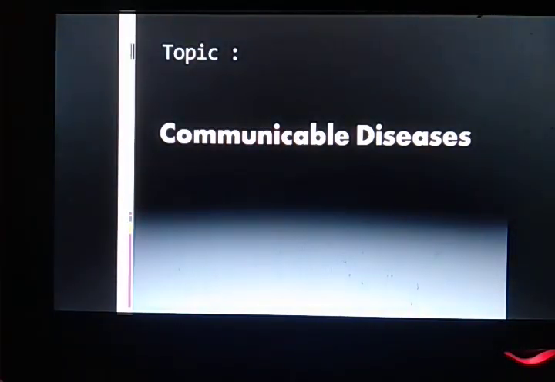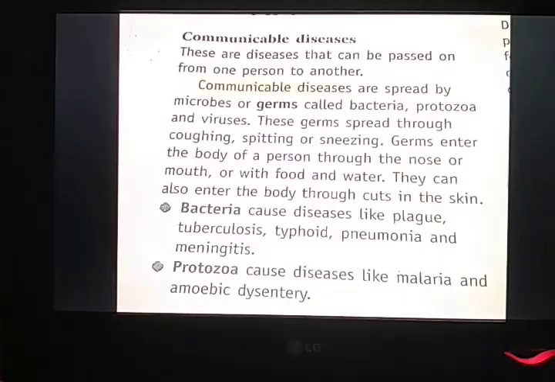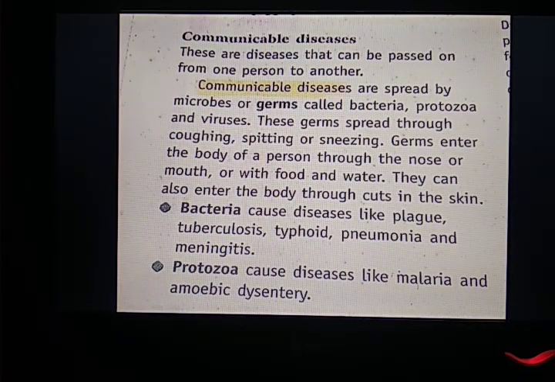Now next, let us see communicable disease. Communicable disease means a disease which spreads from one person to another person. Now students, these diseases are actually caused by germs, and they are spread due to many other reasons that we will discuss later on. But let us understand these germs. Germs are very small microorganisms which we cannot see with our naked eyes. As they are so small, it becomes very hard for us to keep ourselves away from them, and they are present everywhere in our surroundings, either on land surface, in water or in air.